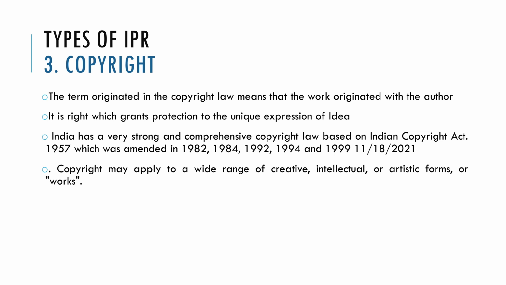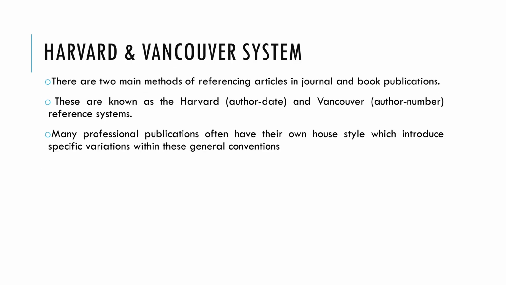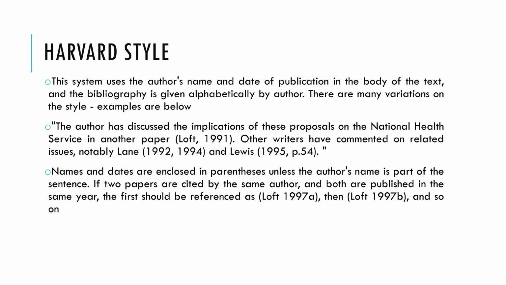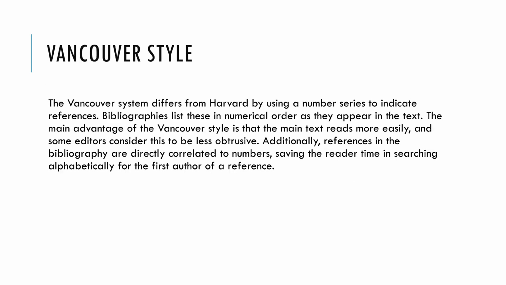Harvard and Vancouver system. There are two main methods of referencing articles in journal and book publications. Harvard style. This system uses the author's name and date of publication in the body of the text, and the bibliography is given alphabetically by the author. There are many variations on the style. Vancouver system. Vancouver system differs from Harvard by using a number series to indicate the references. The bibliography lists these in numerical order as they appear in the text. The main advantage of Vancouver style is that the main text reads more easily, and some editors consider this to be less objective.